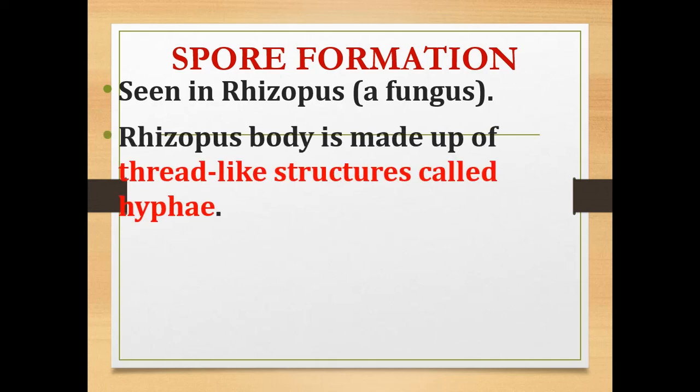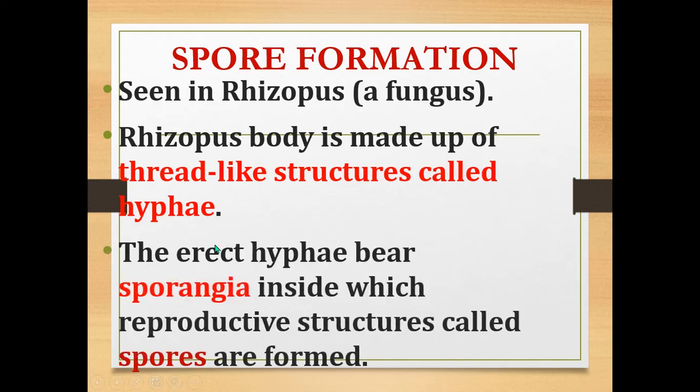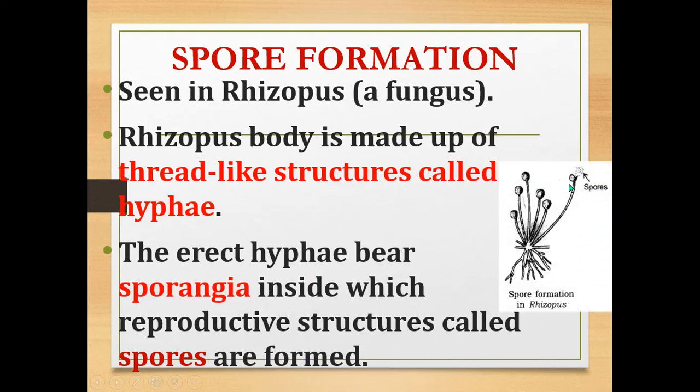Rhizopus body is made up of thread-like structures called hyphae. The hyphae bear sporangia. This is the structure of Rhizopus: the body is made up of thread-like hyphae, and the erect hyphae bear a part called sporangia. Inside the sporangia, there is a reproductive structure called spores.